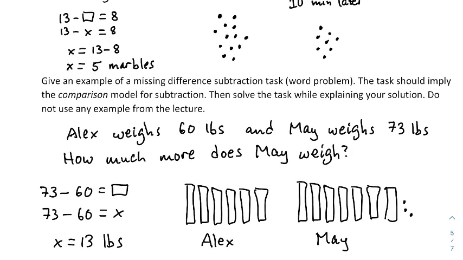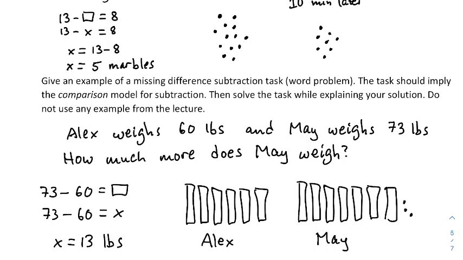Give an example of a missing difference subtraction task, a word problem. The task should imply the comparison model for subtraction. So nothing's going to be taken away. We're just going to have two amounts that we're going to compare and use subtraction to establish that comparison. Then solve the task while explaining your solution. So we need to have two amounts that aren't going to change, and the difference is unknown.